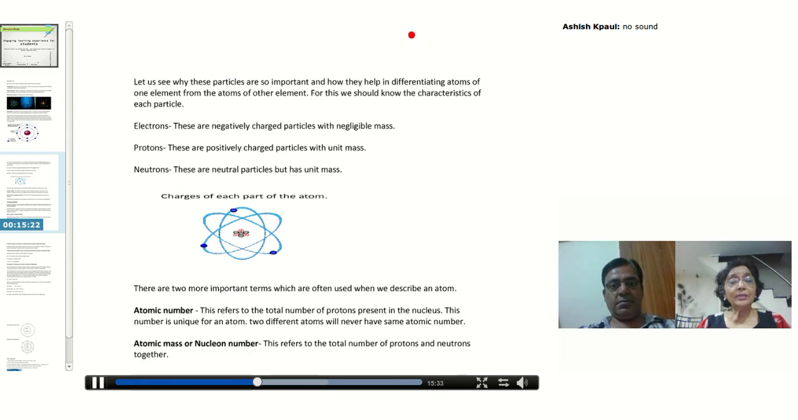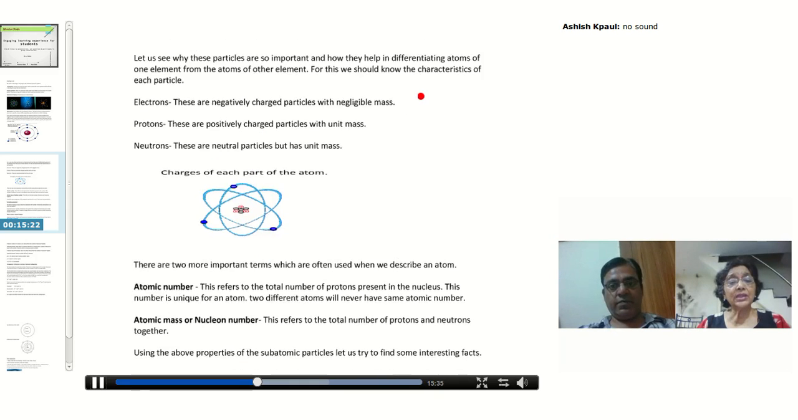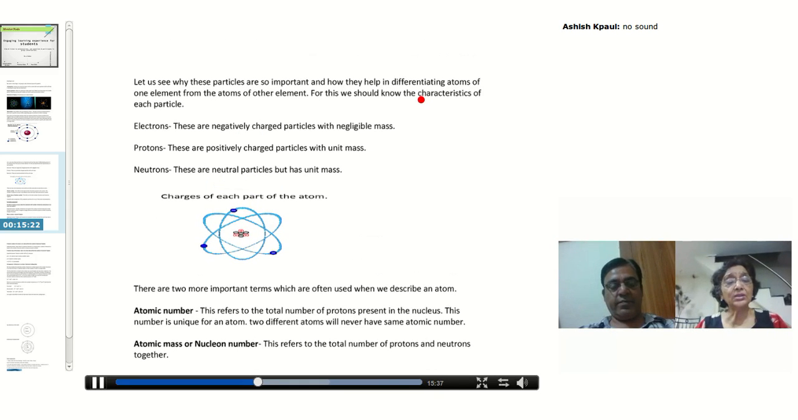I think some more diagrams are there and you can see the charges. Now electrons, as I have said, are negatively charged with negligible mass. Protons are positively charged with unit mass. Neutrons are neutral particles, but they have unit mass.